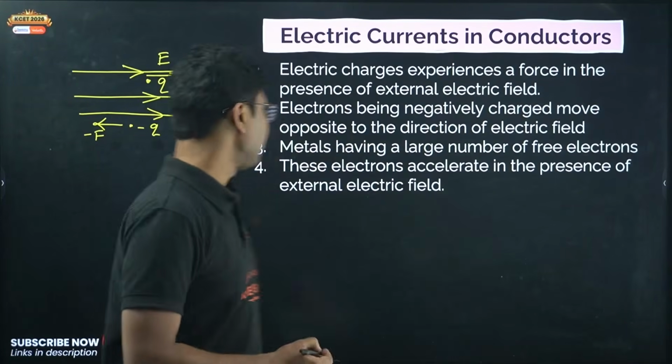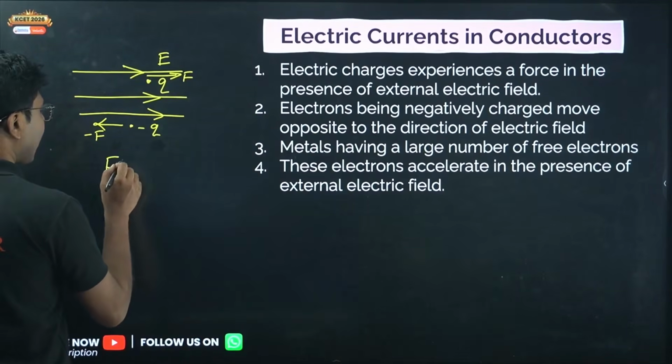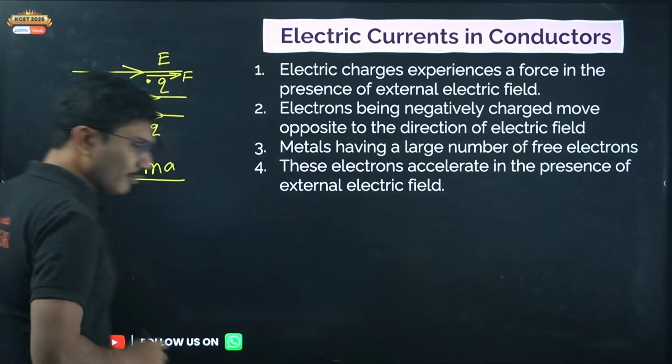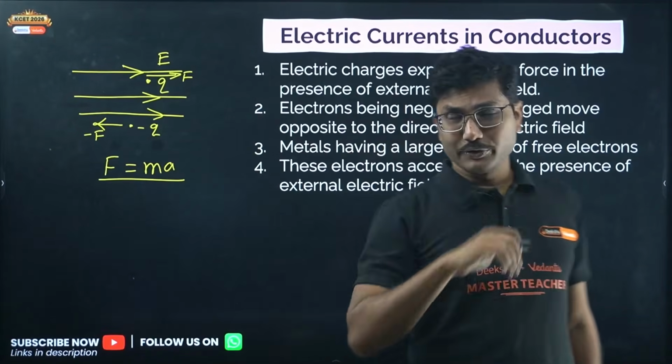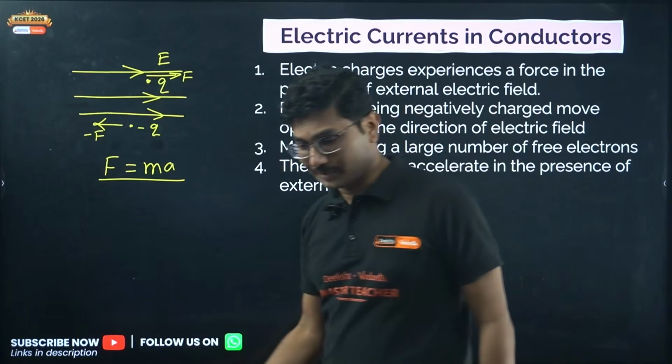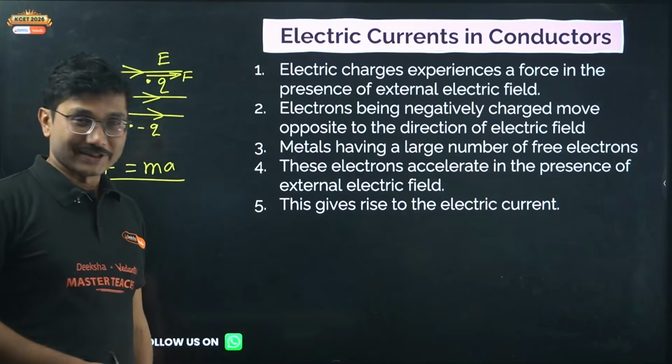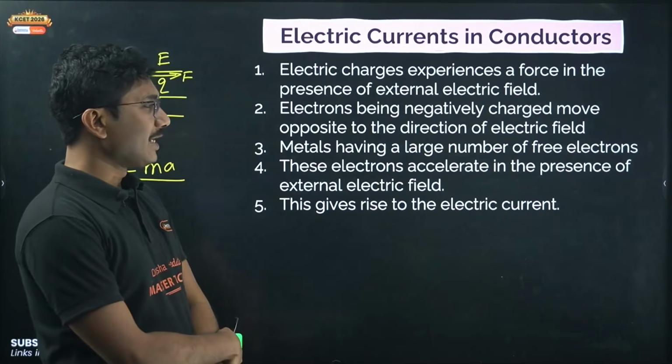Force equals mass times acceleration. Why? Because our grandfather Newton told us that F equals ma. So if there is a force, there will be an acceleration. Newton is the grandfather of physics. This gives rise to the electric current.